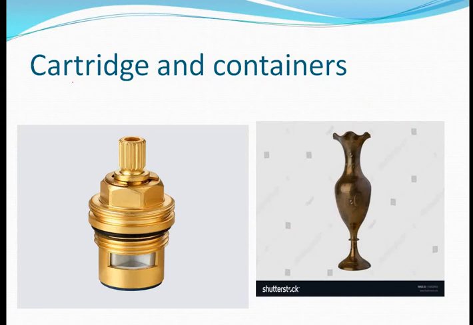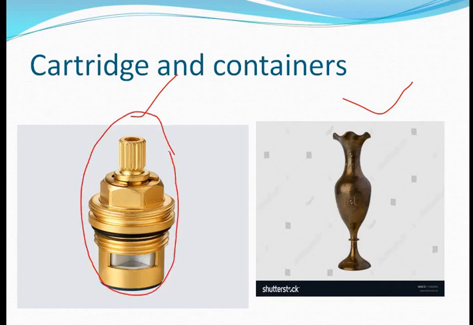Okay, and the second thing is the cartridge and the containers. Containers, different types of ancient pieces, you know, in ancient times people used brass material for making different types of ancient sculptures, and those sculptures, you know, are corrosion free. That's why after lasting so many years, they are not getting rusted. Okay, and this is the cartridge. This thing you are seeing here is used in different types of automobiles, and maybe you saw it in our ROs or some other place. So they are usable at such kinds of places.